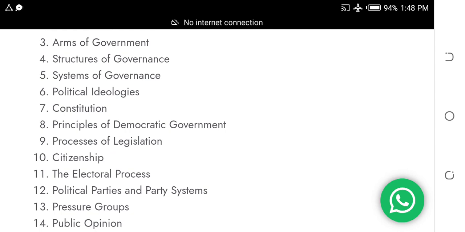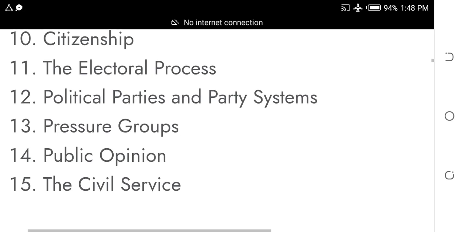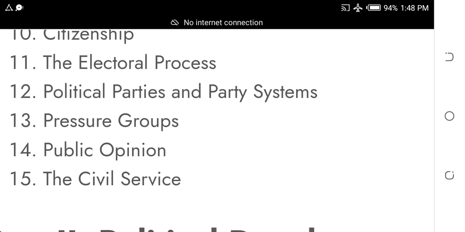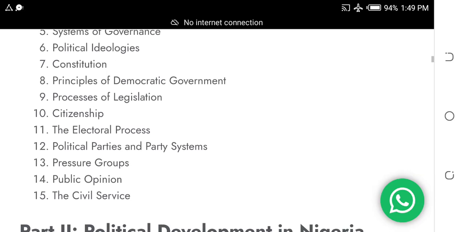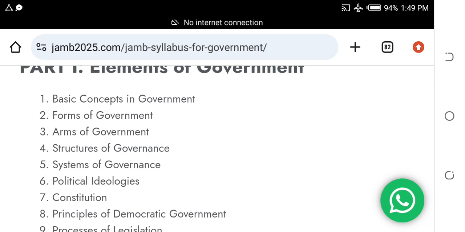Then pay attention to the electoral process, political parties and party system. These are things that will surely come out. Then study pressure groups. There is a topic in your government textbook, pressure groups, public opinion, then the civil service. All these 15 topics are under the first part of government.